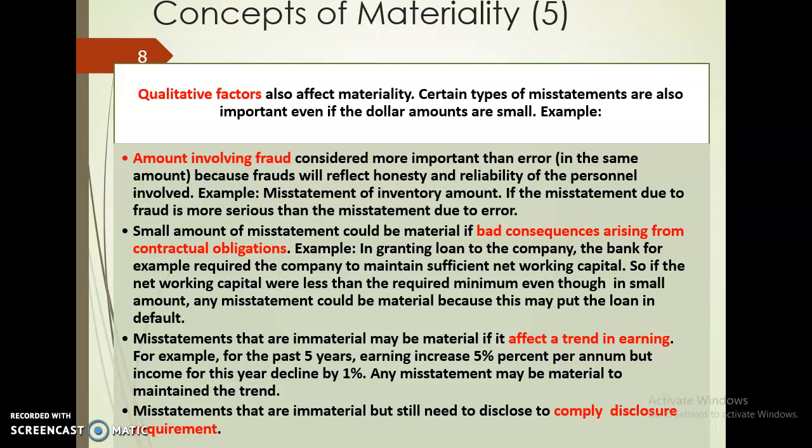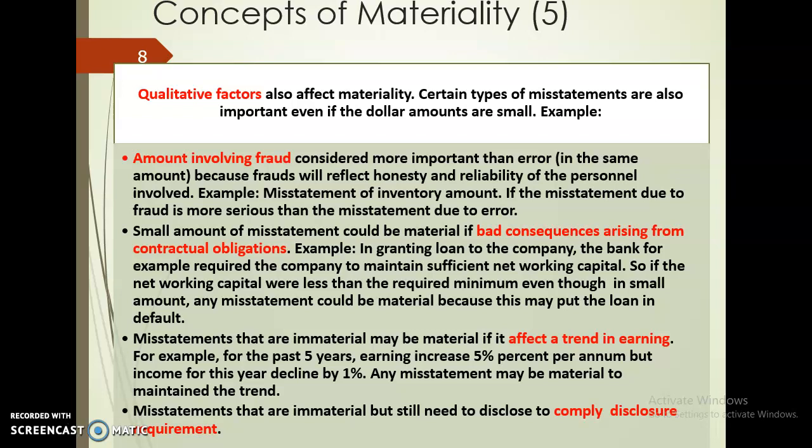Okay, second point, small amount of misstatement could be material if bad consequences arising from the contractual obligation. For example, here I put in granting loan to the company. For example, the bank required the company to maintain sufficient net working capital. So if the net working capital is less than the required minimum amount, even though in small amount, any misstatement could be material because this may put the loan into default situation. Because this is the rule that has been set by the bank.